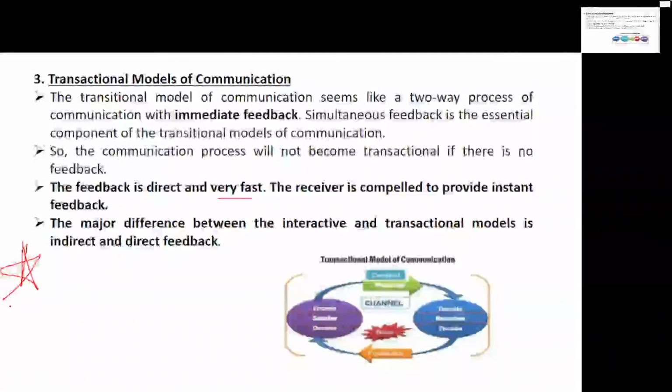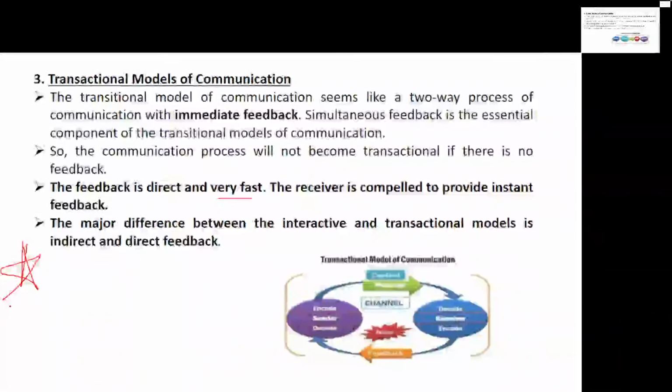I hope this is very clear, because many times, even after reading so much in detail, students are still confused with this. So the one-way model is called the linear model, whereas the two-way models are the interactive model as well as the transactional model. But then what is the difference between both of them? In the interactive model, feedback is present, but it tends to be slow or indirect. In other words, it is not immediate. Whereas in the transactional model, it is fast, immediate, instant, simultaneous, and direct. This is a basic thing which you have to remember very well.